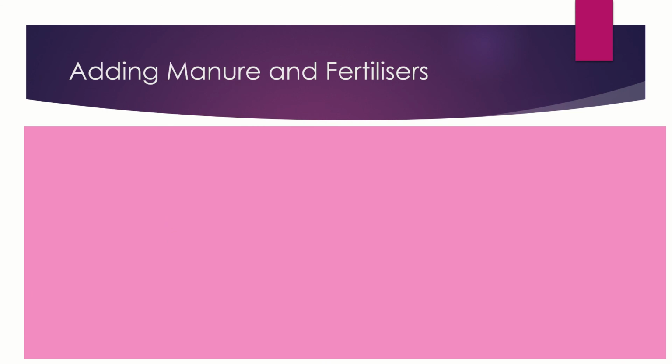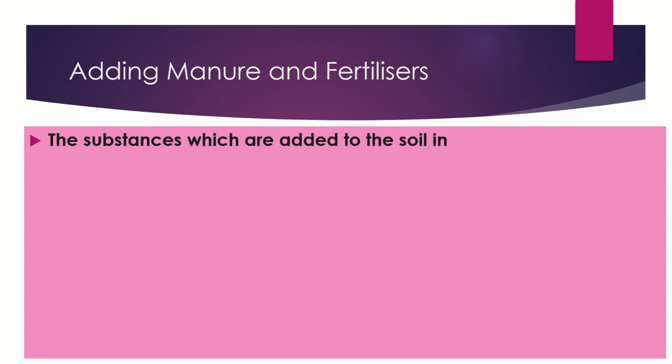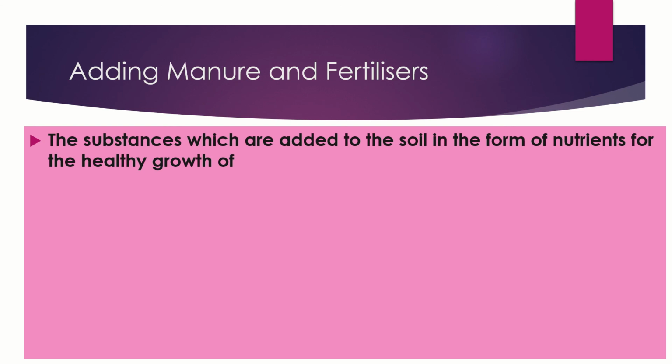Adding manure and fertilizers. The substances which are added to the soil in the form of nutrients for the healthy growth of plants are called manure and fertilizers.